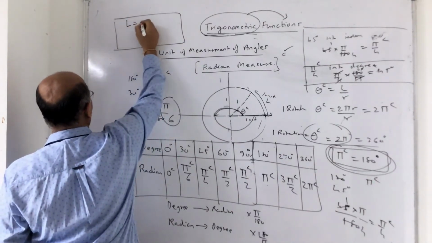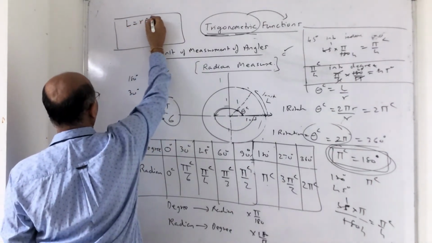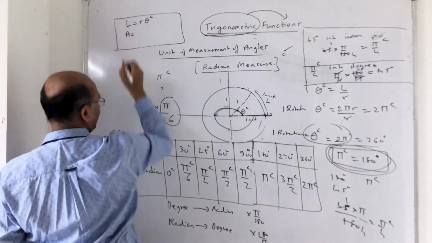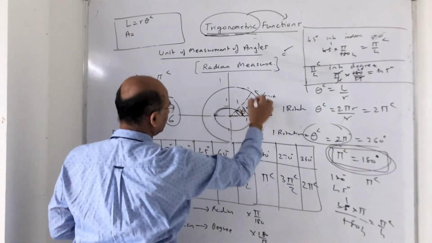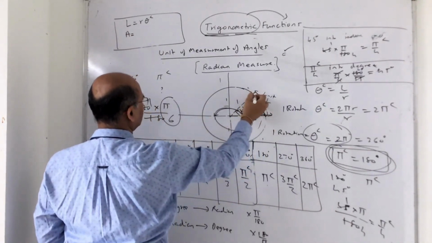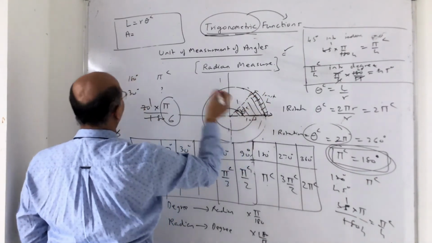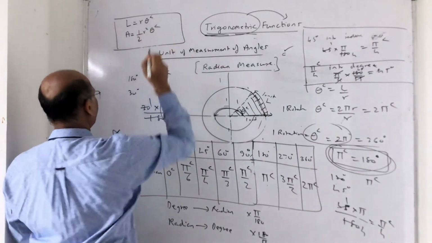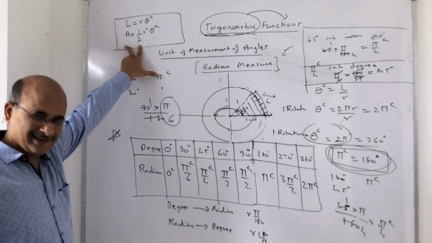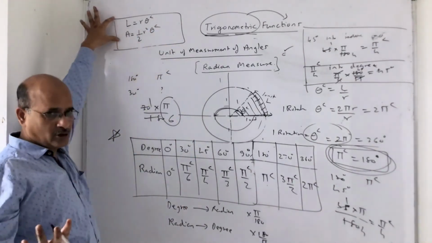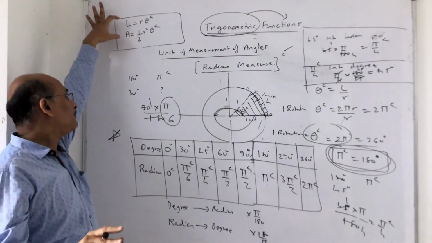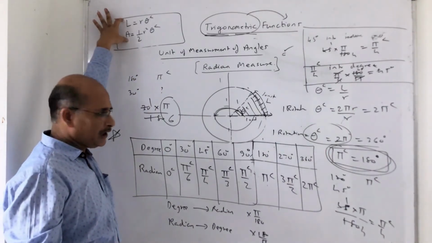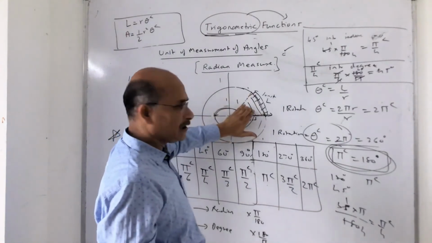Length of the arc is r theta, with theta in radians. Now this is the sector, correct? This is the length of the arc and this is the area of the sector. Area of the sector is half r square theta, radian. So these two formulas are just to be noted, there are no sums coming on this, 100%, because this is part of angle and arc length. This is the length of the arc, this is the area of the sector.